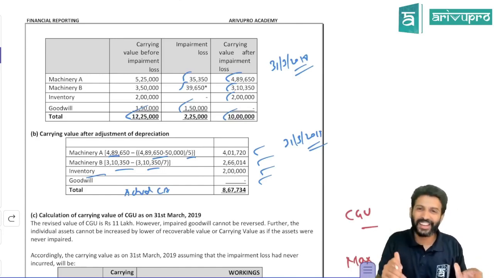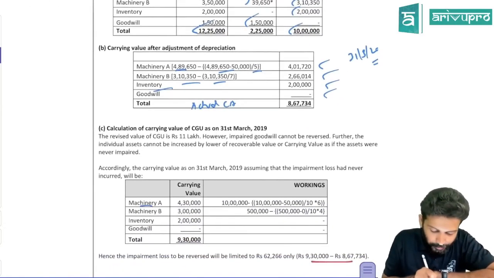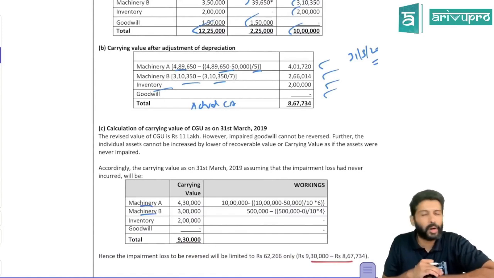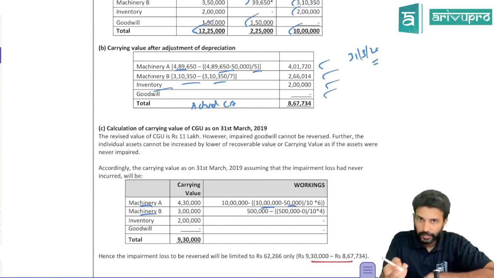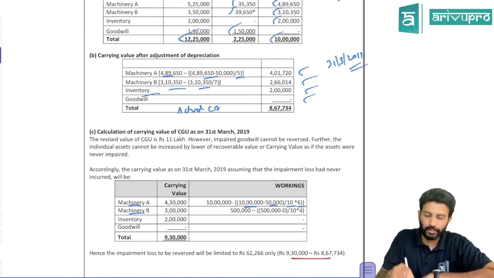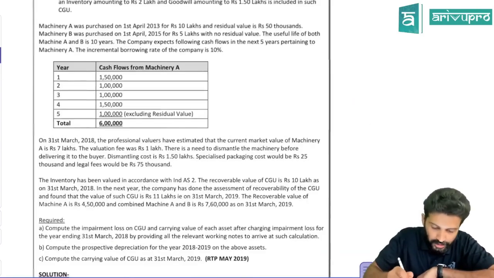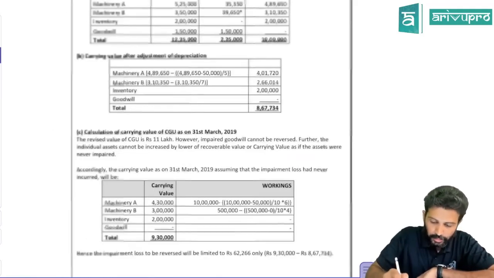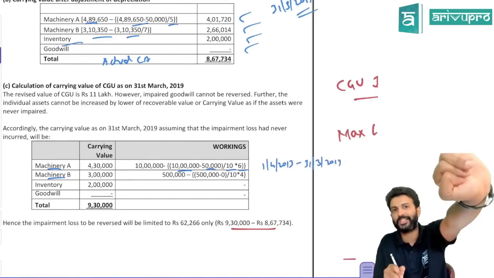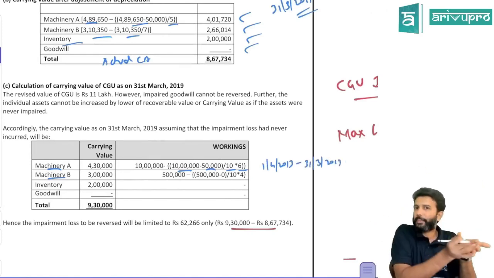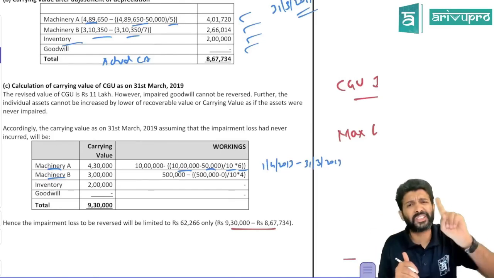First find out, that is the next step. If you had not done impairment loss from the beginning, you bought machinery A for 10 lakh, there is a residual value of 50,000, so deduct that. Useful life was 10 years, and 6 years have already passed. I think you bought machinery A on 1st April 2013, and now you're on 31st March 2019. If we count 14, 15, 16, 17, 18, 19, that is 6 years. So if there was no impairment drama, you would have depreciated this asset for 6 years.